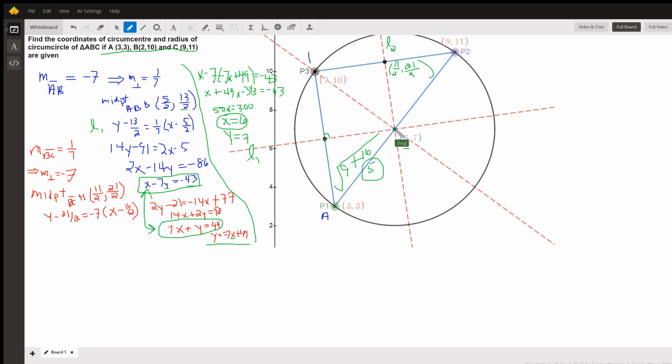Okay, so this is the circumcenter, which means it's the center of the circle that can be circumscribed around the triangle.